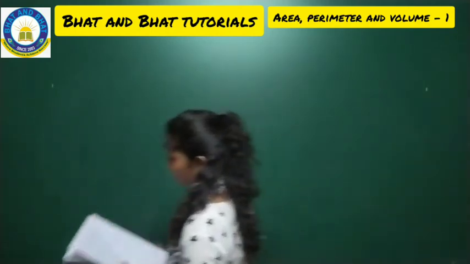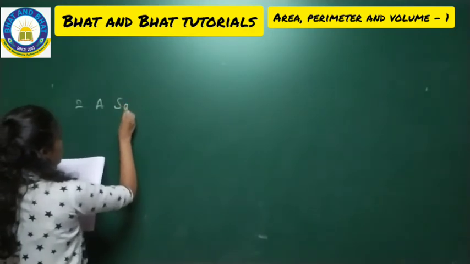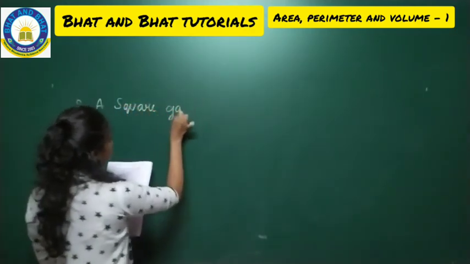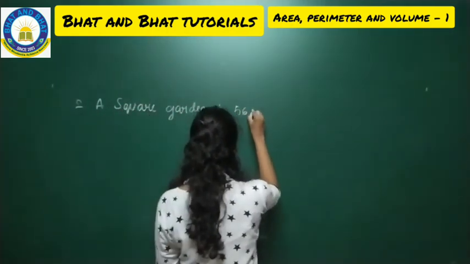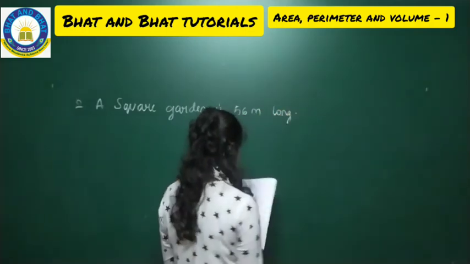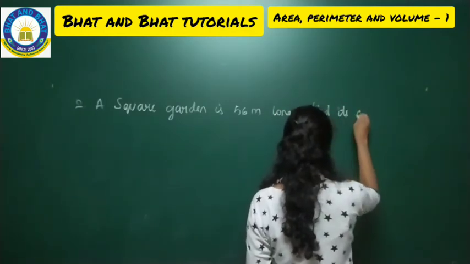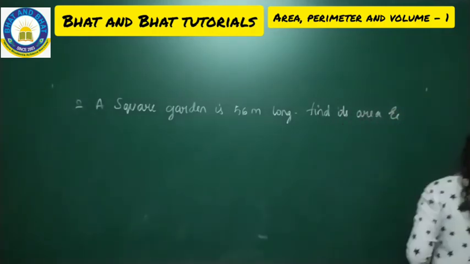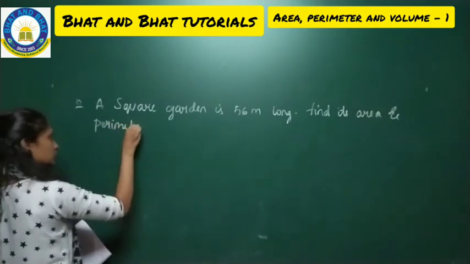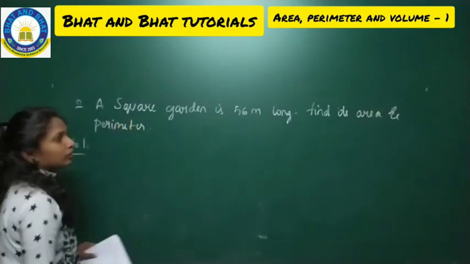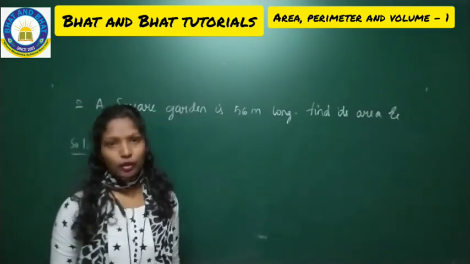Question number 2. A square garden is 56 meter long. Find its area and perimeter. So there is one square garden, okay? So that square garden is 56 meter long and you have to find the area of it. Along with that, you have to find the perimeter.